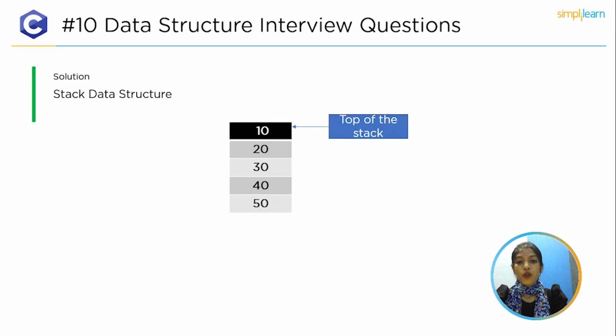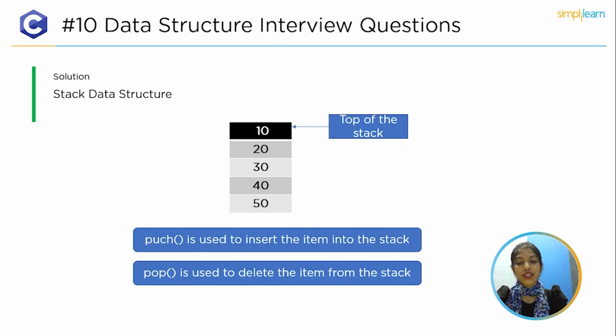We can use stack as it follows last in, first out, and the latest profile would obviously be the last item to get in and the first item to get out of the stack in a linear data structure. The items in a stack are stored in the order of first in last out or last in first out. So, stack performs operations like push and pop, where push is used to insert the item into the stack, whereas pop is used to delete the item from the stack.